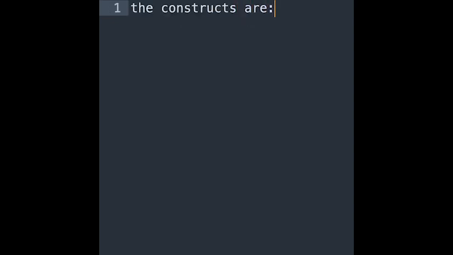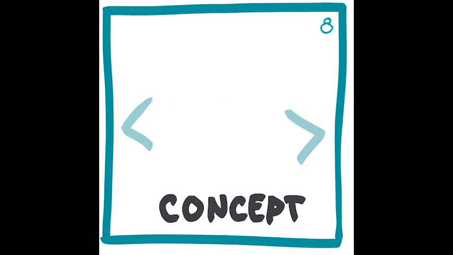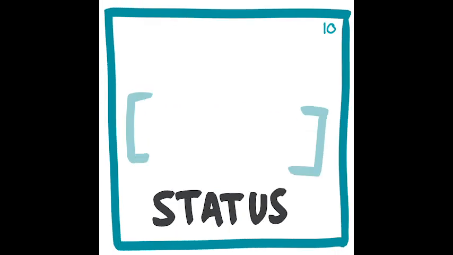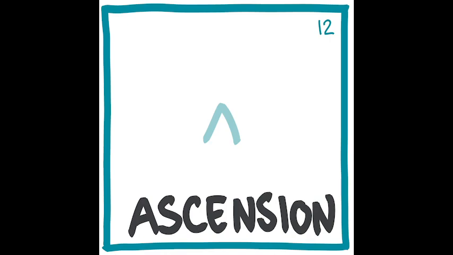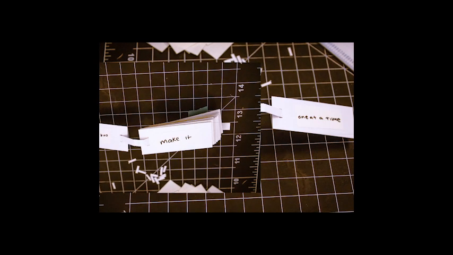The constructs are potential, vibes, ground, wonder, value, action, something, someone, concept, location, status, definition, ascension. Now, I know that might feel like too much at once, but we'll go through them one at a time.